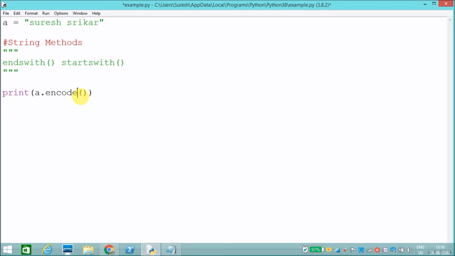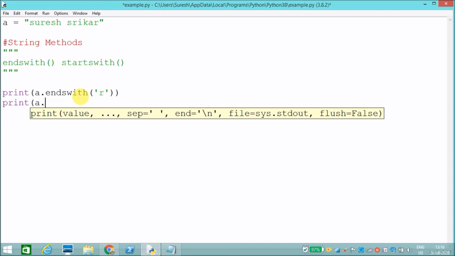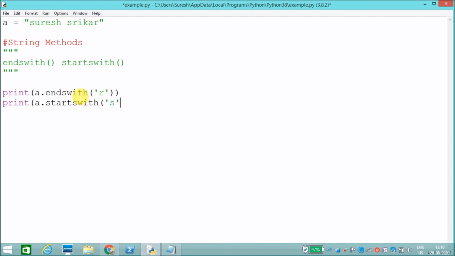a dot endswith, I'll say r, like that only. I'll say print a dot startswith yes.